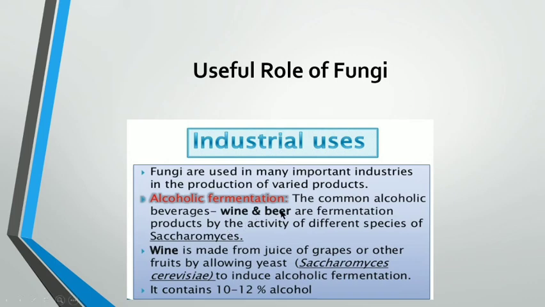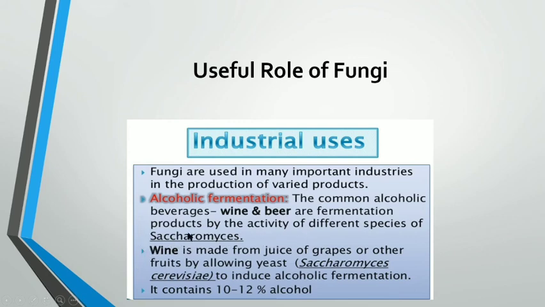First है alcoholic fermentation. So alcoholic fermentation, the common alcoholic beverages like wine and beer are fermentation products by the activity of different species of Saccharomyces. So यहाँ पर alcoholic जो beverages हैं वो prepare किए जाते हैं with the help of fungi. और they are the wine and beer. कैसे produce होते हैं? By the fermentation product by activity of the different species of Saccharomyces.